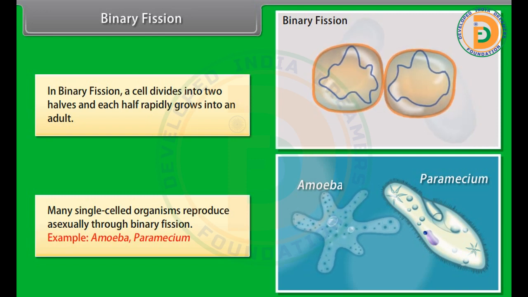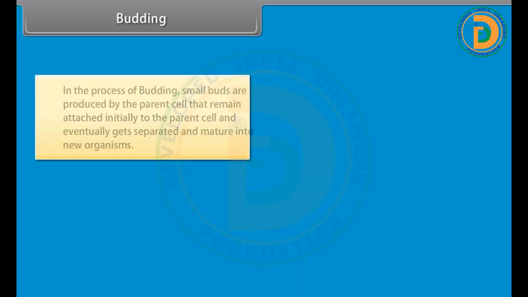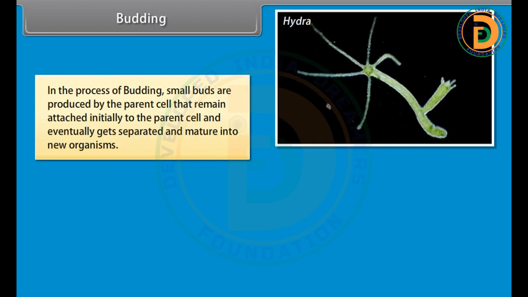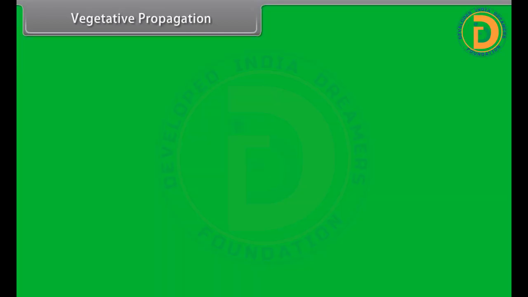Example: amoeba, paramecium. Budding. In the process of budding, small buds are produced by the parent cell that remain attached initially to the parent cell and eventually get separated and mature into new organisms. Organisms that reproduce by budding include yeast and hydra.